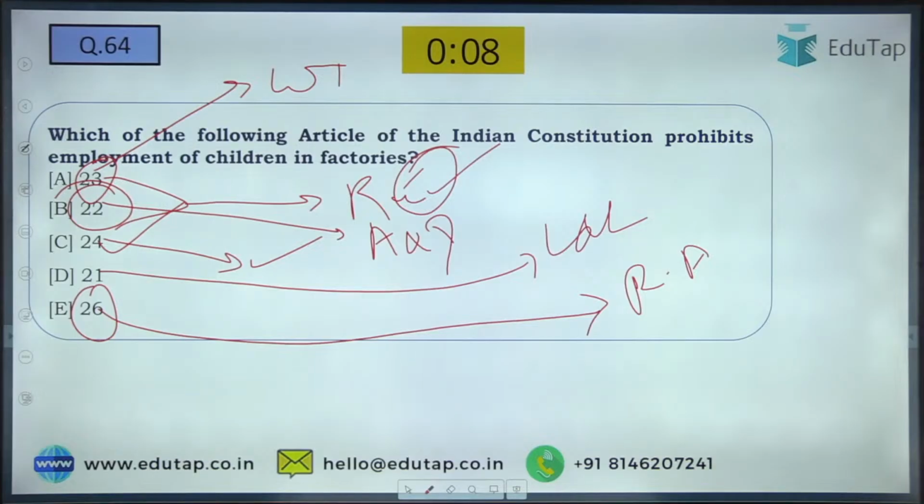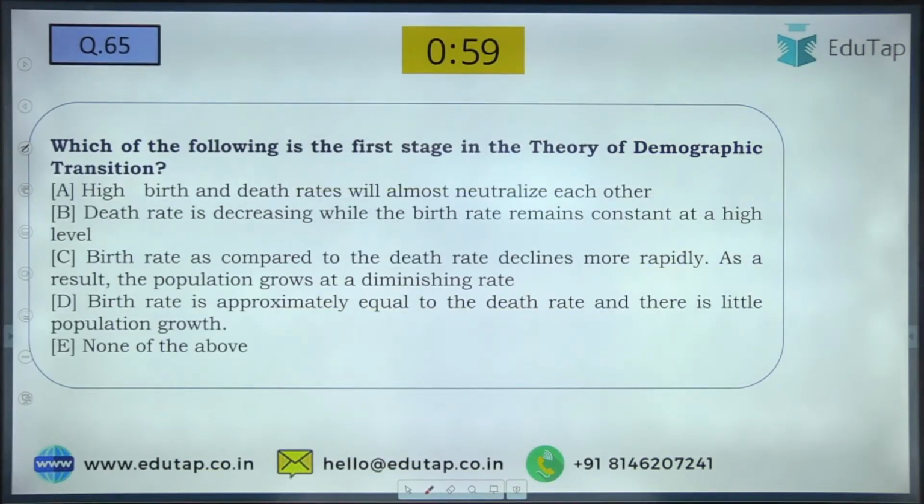Now the next question, 65. Am I going too slow? Please write in the chat box. Manam is asking me to make it a bit fast. So question number 65.